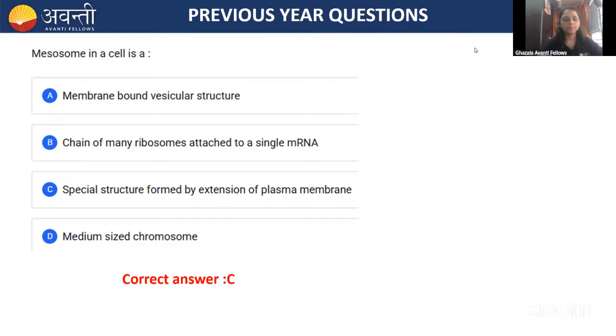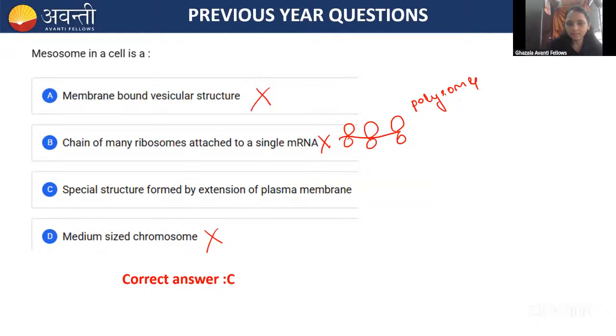Very good. See here. Membrane-bound, I think everyone answered correctly, no need of explanation. The chain of many ribosomes attached to a single mRNA is called polysomes, right, guys? Many ribosomes are attached to one mRNA, that is called polysomes. So that's why this option is wrong. Then coming to the medium-sized chromosome, no. And membrane-bound vesicular structure, no. It is a special structure that is formed in the bacteria by extension of the plasma membrane. Can anyone tell me what are the functions of mesosomes, guys? What is the main function of mesosome?